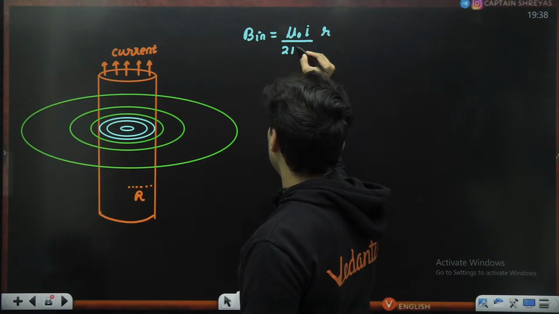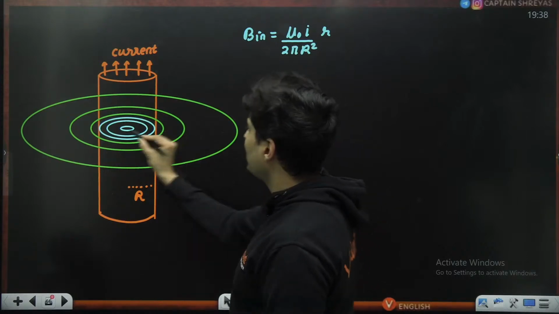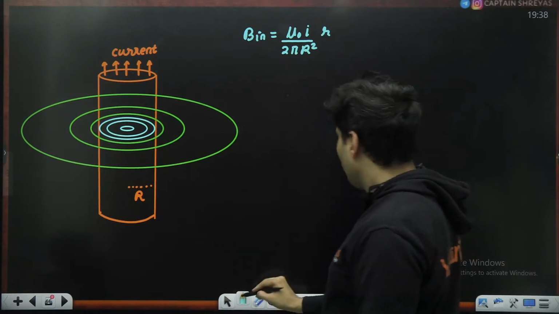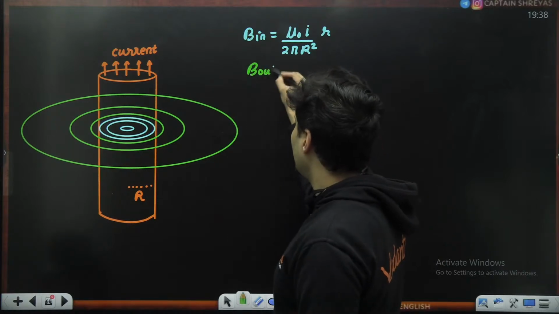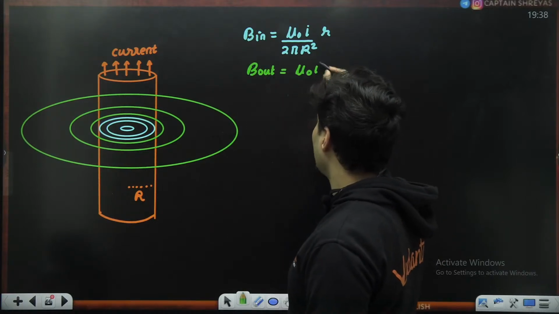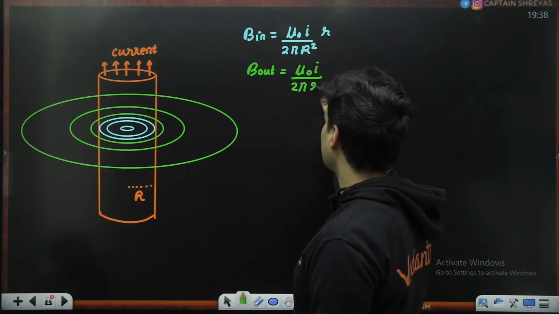When you are inside that wire, the magnetic field is mu naught I into small r divided by 2 pi capital R square, where r is the distance from the center. But when you are outside, it is just mu naught I divided by 2 pi small r.